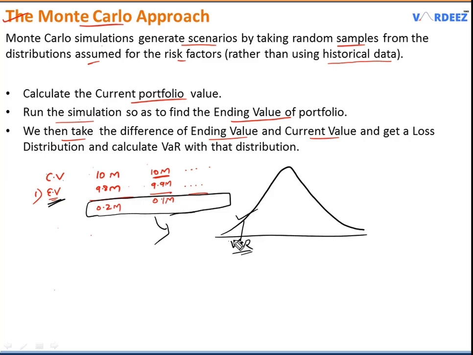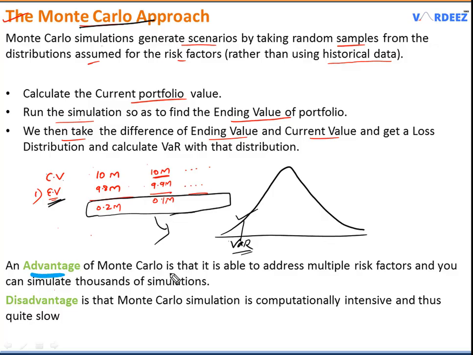Okay, so in a nutshell, this is the entire process of the Monte Carlo approach. The advantage of Monte Carlo is that it is able to address multiple risk factors, and you can simulate thousands of simulations. I can get ending values of up to thousands, perhaps even millions. So that's the power of the Monte Carlo approach, and the main disadvantage is that the simulation with Monte Carlo is computationally intensive and it's quite slow. This is a drawback of the Monte Carlo approach.